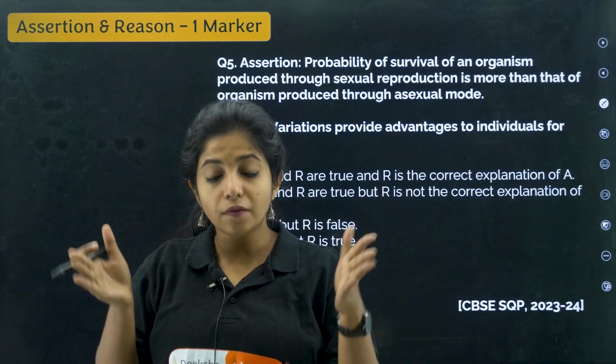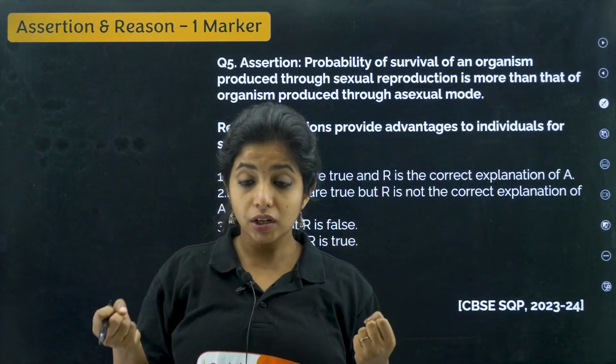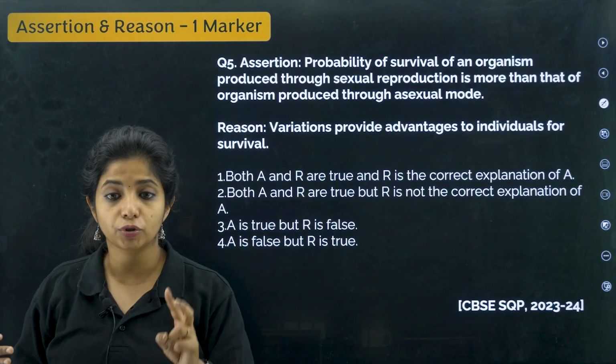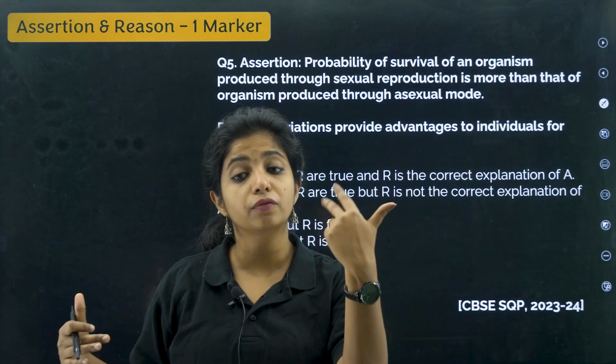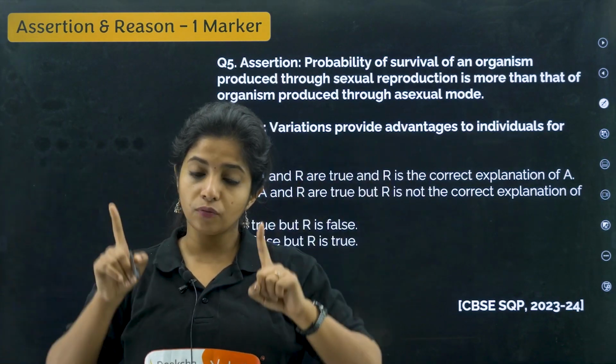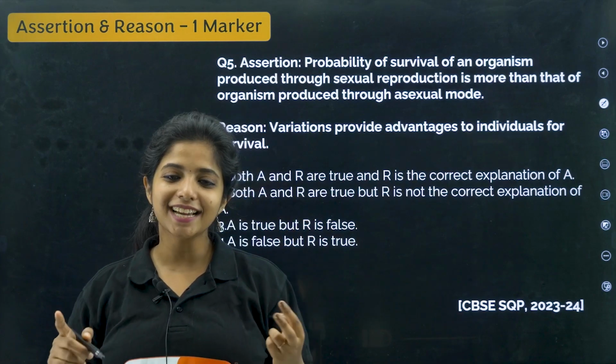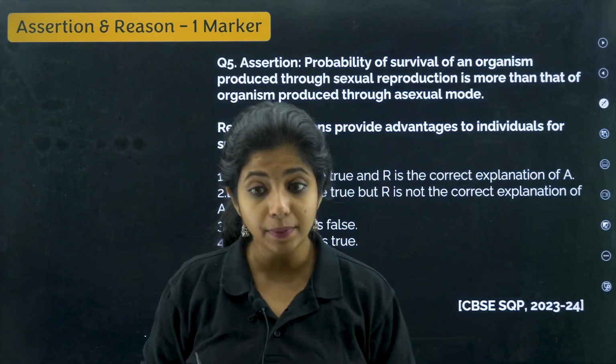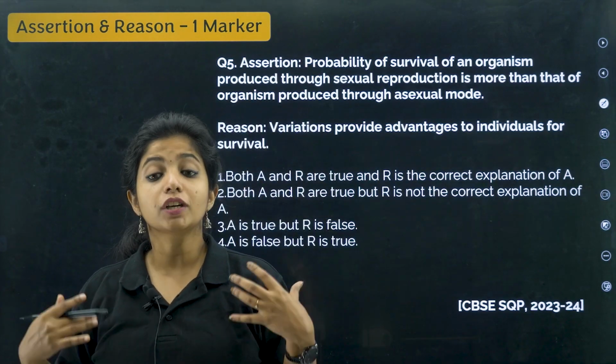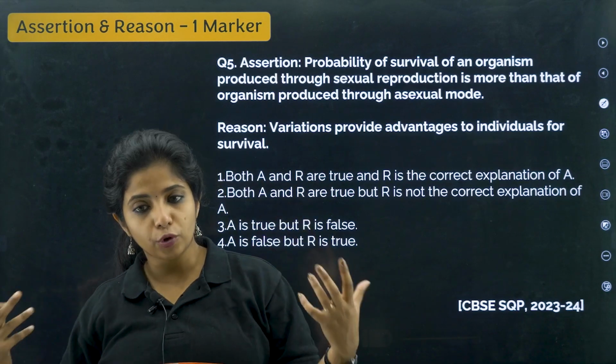While the copying of DNA occurs, there are so many errors that could happen that could also lead to variation. So there are two reasons for sexual reproduction to give more variation. One is that two parents are involved, so two sets of genetic material are there. Second is that DNA copying happening over here can also give out errors, which is why you find more variation.